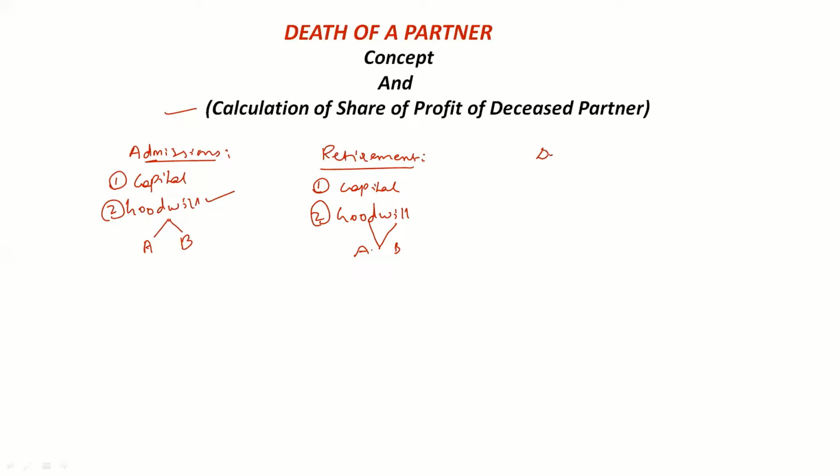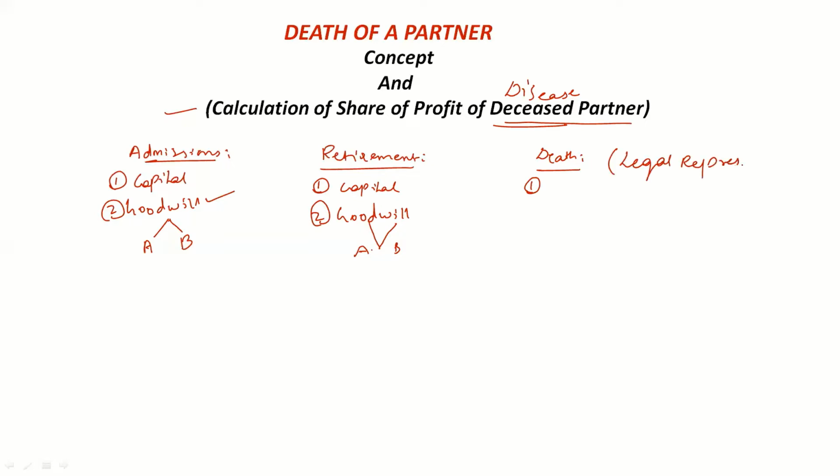Now in case of death of a partner, again we have to give a certain amount to the deceased partner. The partner who has died, we call him the deceased partner. Here it's not disease, it's deceased. We spell it like this: the partner who has died will be known as the deceased partner. So we also have to give a certain amount to the deceased partner. Now we cannot give that amount to that particular person, right? Because he has already died. So we have to pay this amount to the